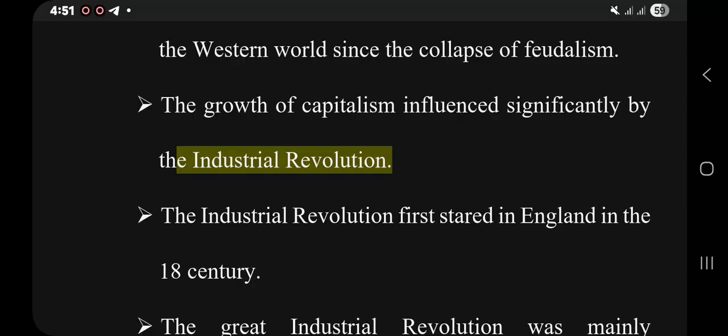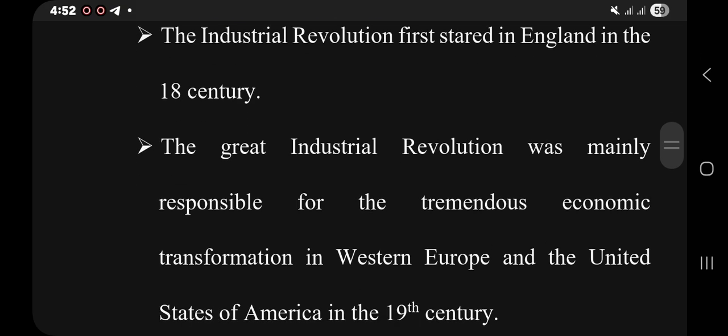Because in England, different prerequisites were available, like coal and iron, including water sources, even having more educated people. So these are the very important prerequisites for the outbreak of the Industrial Revolution in Great Britain, which highly influenced